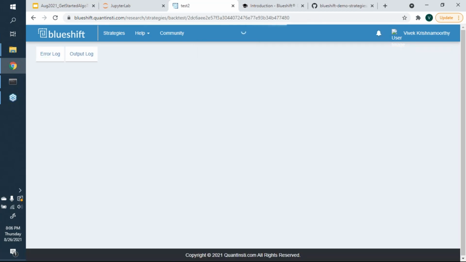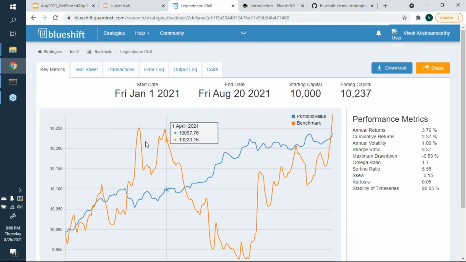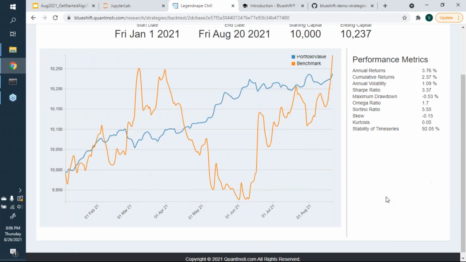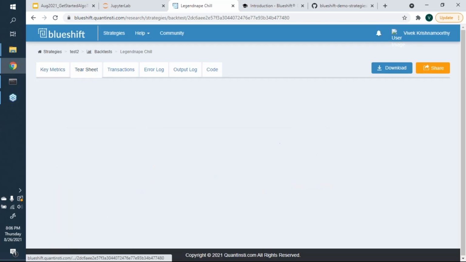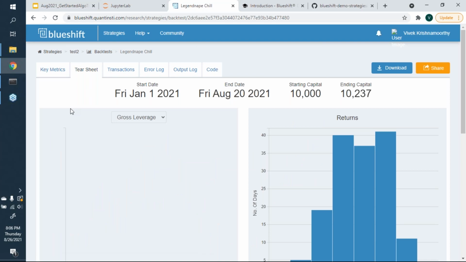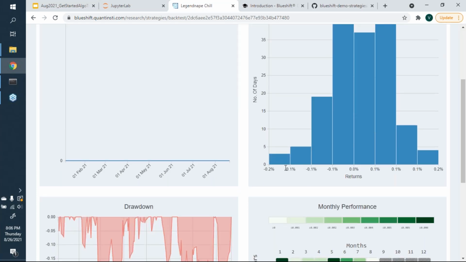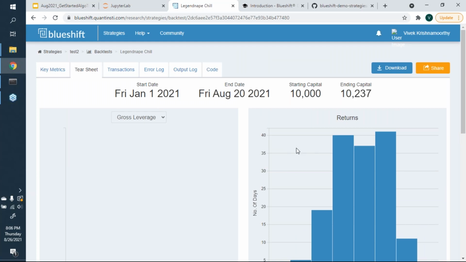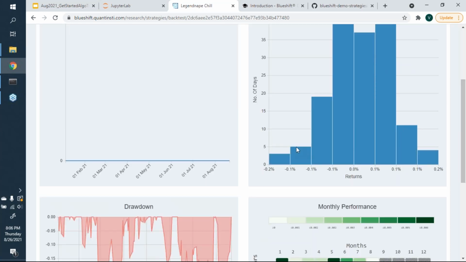Okay, so this is done. All right, so we essentially started off with a capital of 10,000 and we end up with 10,237. It gives us some stats such as annual returns, cumulative returns, volatility, Sharpe ratio, and a host of other things. If you go to the tear sheet, it gives you some even more interesting information. So this gives you a histogram, which is similar to what we created. So it tells you how your returns looked over the last several days. So this was about maybe 200 days or so.